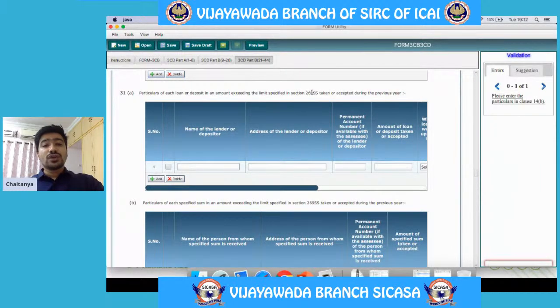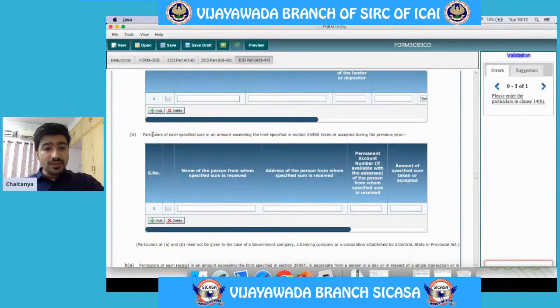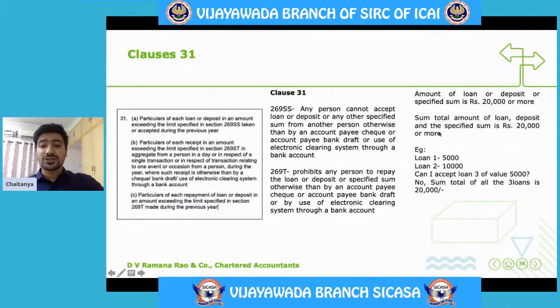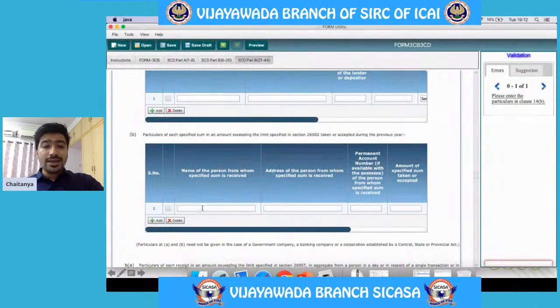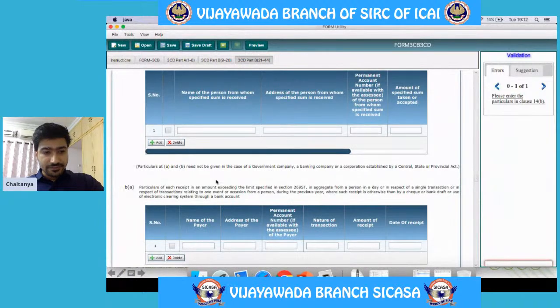First, it is talking about 269SS, loan or deposit accepted exceeding specified limit. So here all the loans or deposits accepted exceeding the specified limit are required to be given. Here it says particulars of each specified sum. This is the point which we have discussed here. So if there are any sums totaling an amount which is crossing the limit, then those details are also required to be given here.